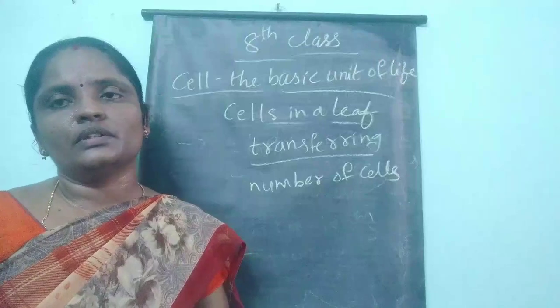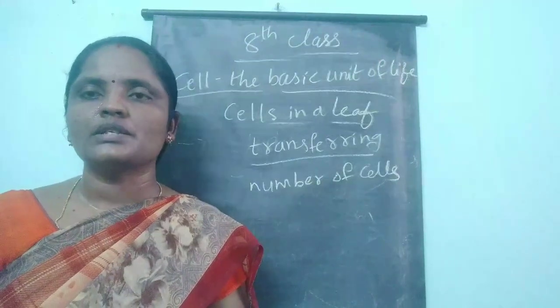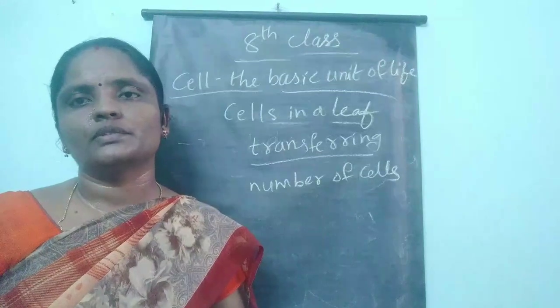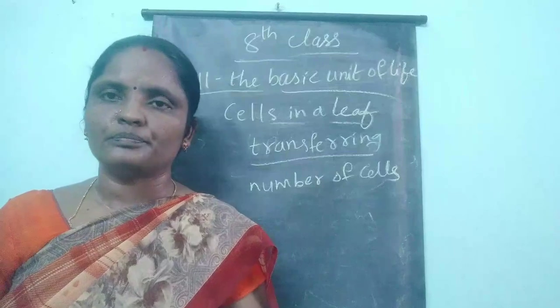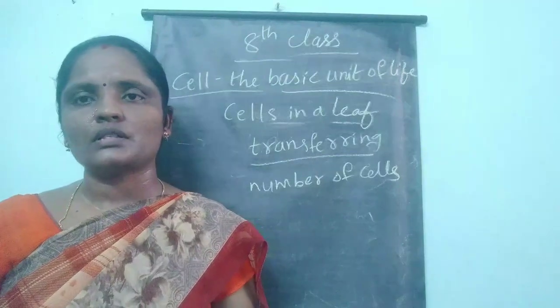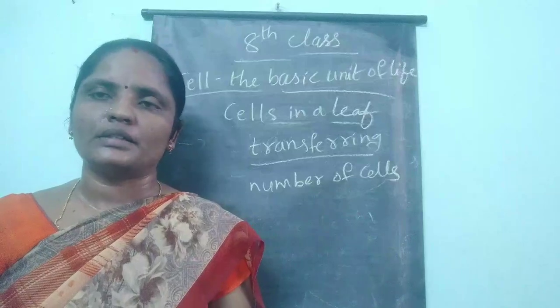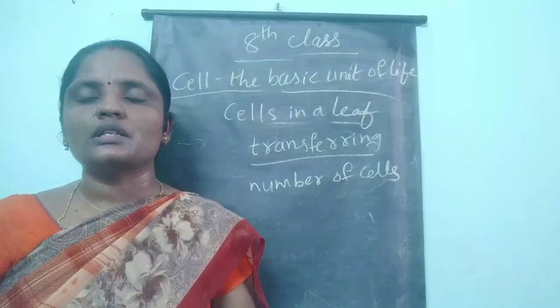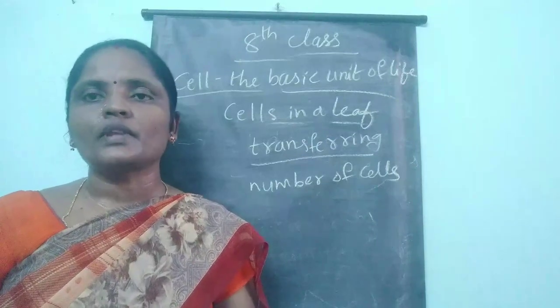So with this we have completed our lesson, the cell, the basic unit of life. In this lesson we have seen the discovery of the cell, discovery of a nucleus and some activities, and also the single celled organism, the amoeba.